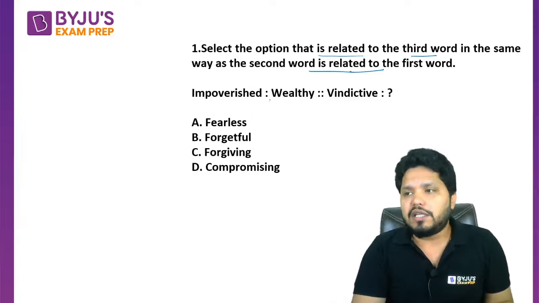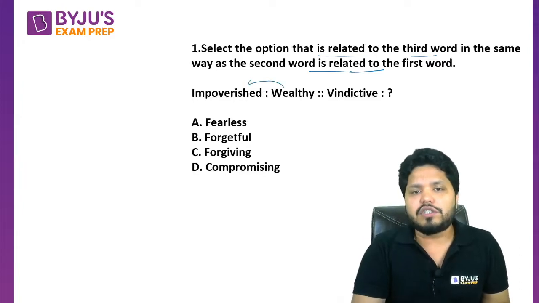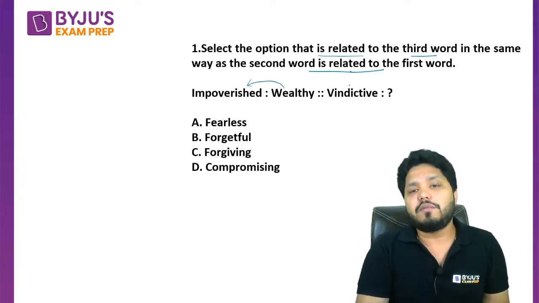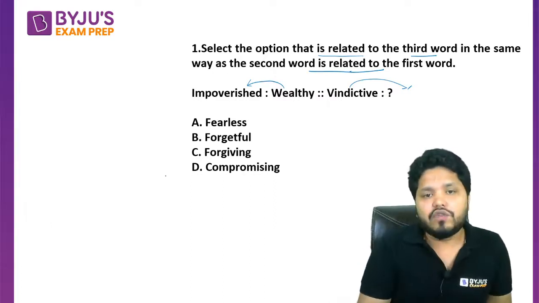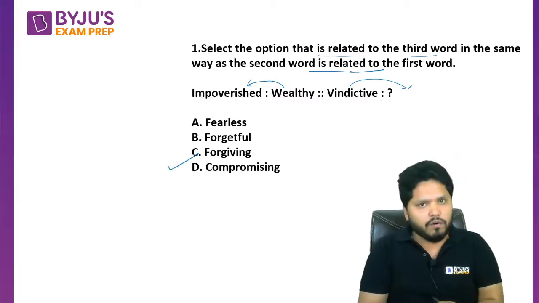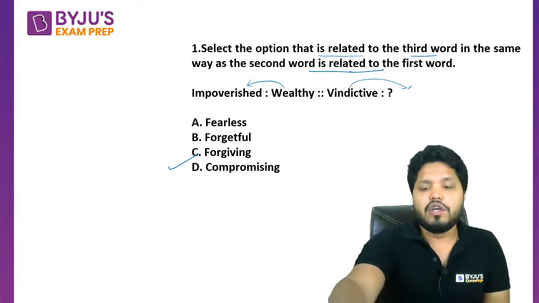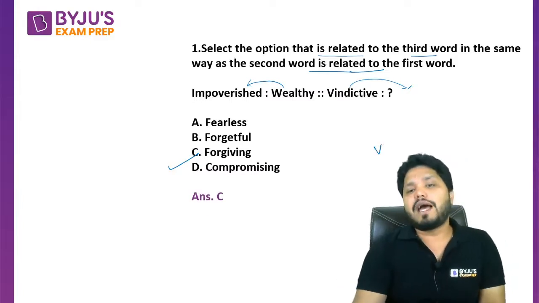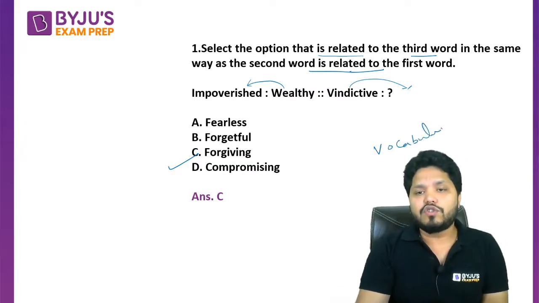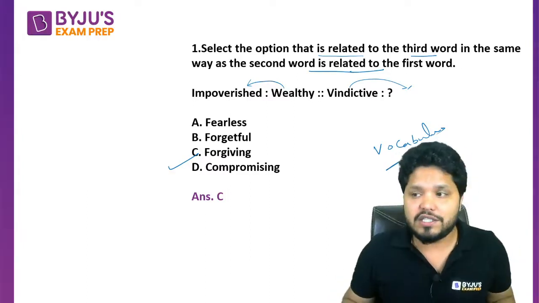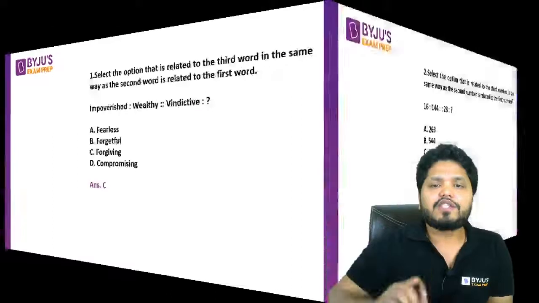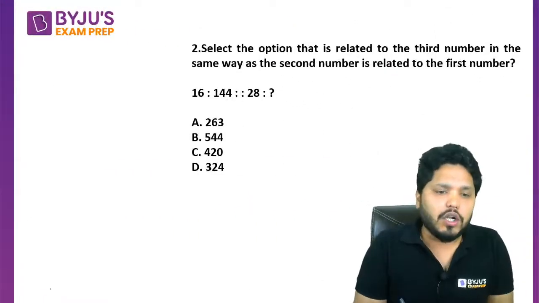Impoverished is the antonym of wealthy. Similarly, we have to look for the antonym of vindictive. So forgiving is going to be the antonym of vindictive. That's your correct answer. This is a question based on vocabulary. If your vocabulary is good, you can easily answer it. Otherwise you will be struggling with this question. Okay, next question on your screen, question number 2.